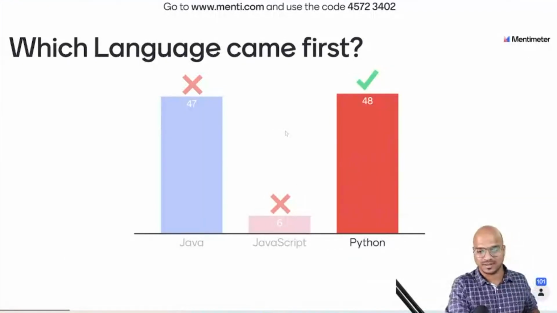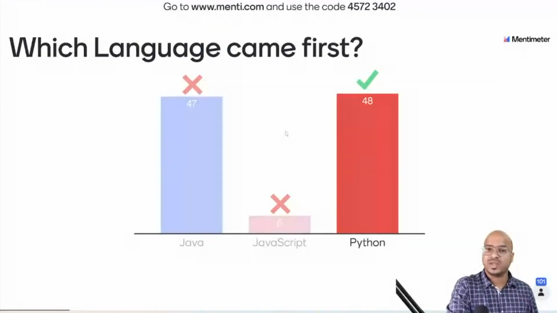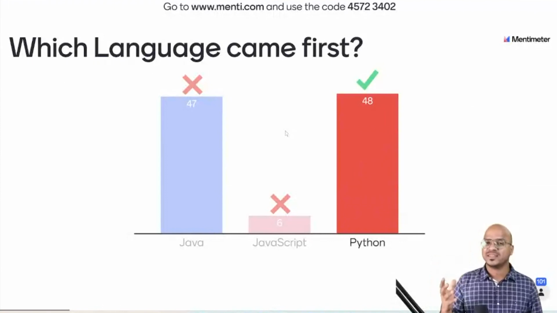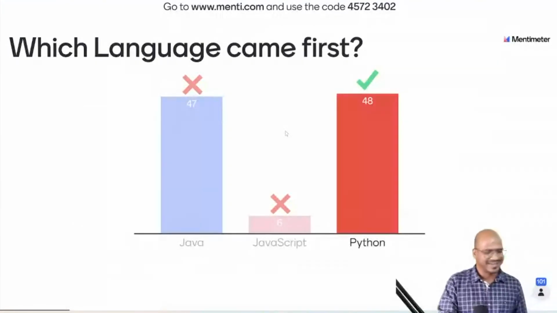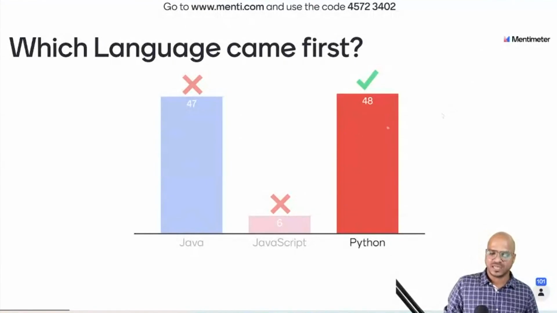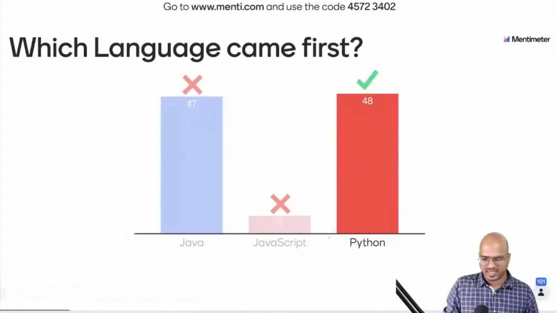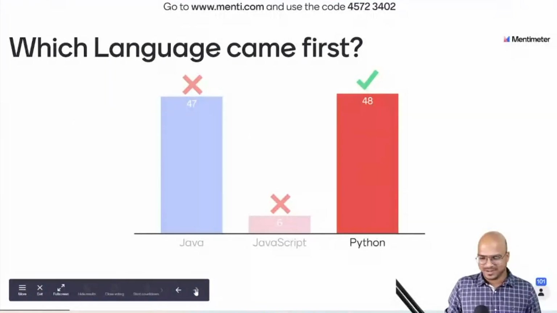Python came first. And that's tricky, because Python is getting famous nowadays, and that's why you're thinking, hey, that's a new language, right? Not exactly. Python is very old. The new languages are Go, Dart, what else we have? Rust. These are new languages. All the other languages like Java, Python, they are very old. In fact, Python came in around 1989 when I was born. Oh, I'll just reveal my age. Okay. So Python is the first language which came. Java came in 1995, JavaScript in the same year. And that's why they have the same name. That's weird.